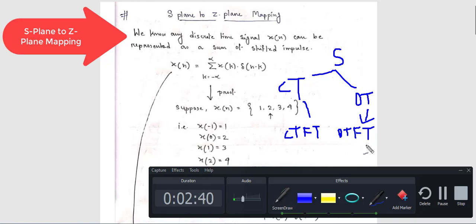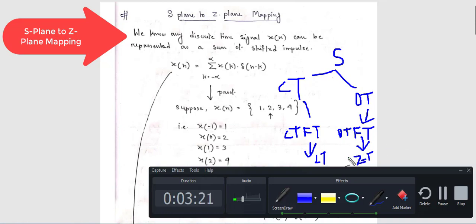To remove those difficulties, we can apply the Laplace transform, which is known as LT. And if you want to analyze the discrete time signal more briefly, then you can use Z transform. Now in this video I will show you the relation between Laplace transform and Z transform. Basically, Laplace transform and Z transform are both the same, but the approach, that means the procedure, is different. Laplace transform means S domain, whereas Z transform means Z domain.